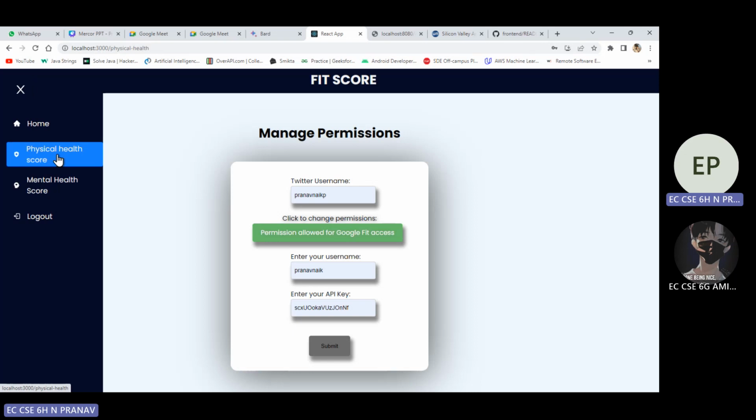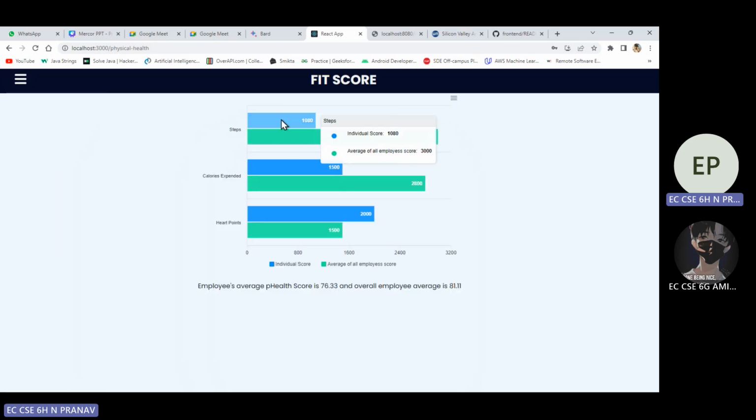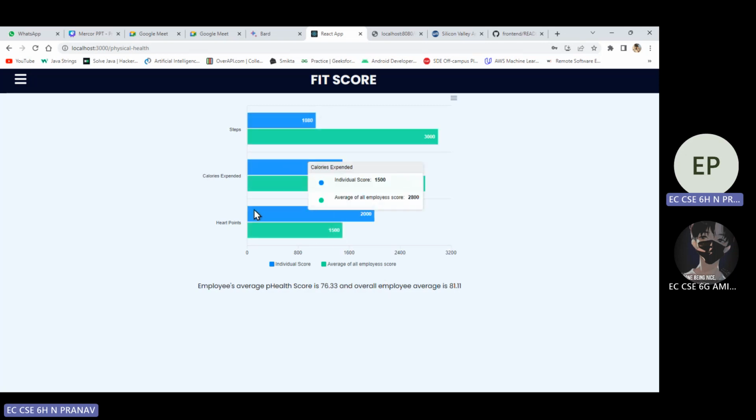So what can the manager do? Suppose I am an admin, a project manager now. He can keep track of his physical health score as well as the average physical health score of all the employees. The Google Fit API didn't allow us to fetch the values due to security reasons, so we are calculating averages. I have given dummy values here, 30 days average values.